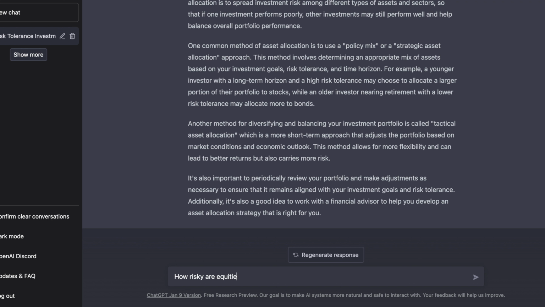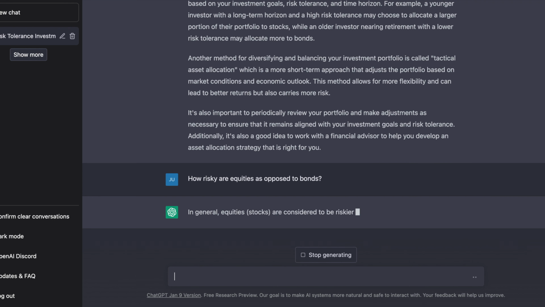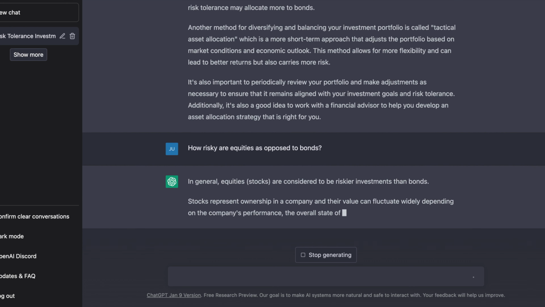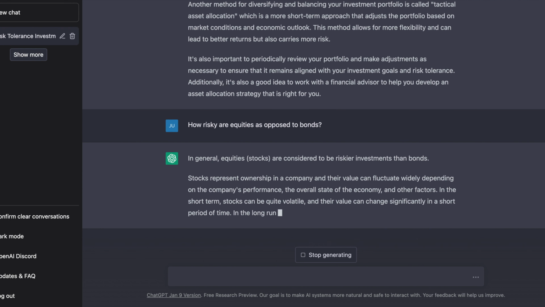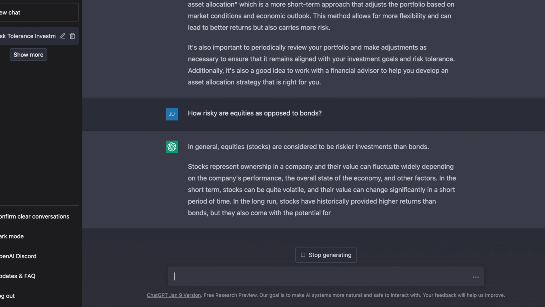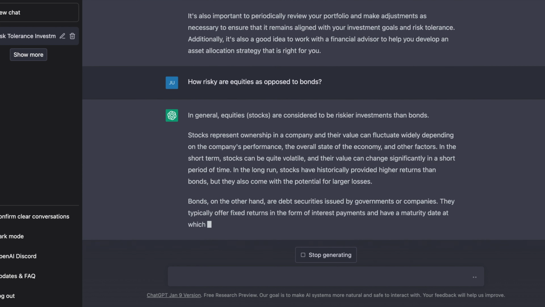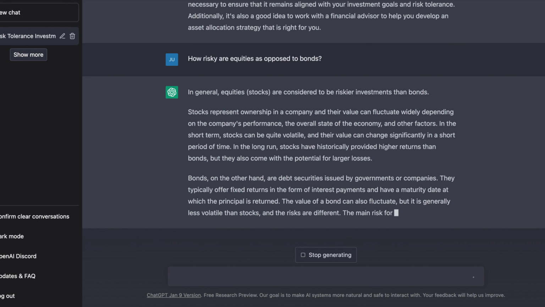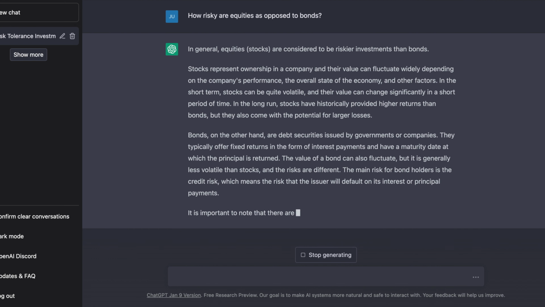So now we can move on to the next question here that I decided to ask it. How risky are equities as opposed to bonds? ChatGPT says, by its research or its algorithm, that equities are considered to be riskier than bonds, which is in fact true, as we know. Stocks represent ownership in a company, and their value can fluctuate widely depending on the company's performance, the economy, and other factors. Stocks can be quite volatile in the short term and can vary significantly in short periods of time. Because of this, they also carry higher risk and there's larger loss potential.